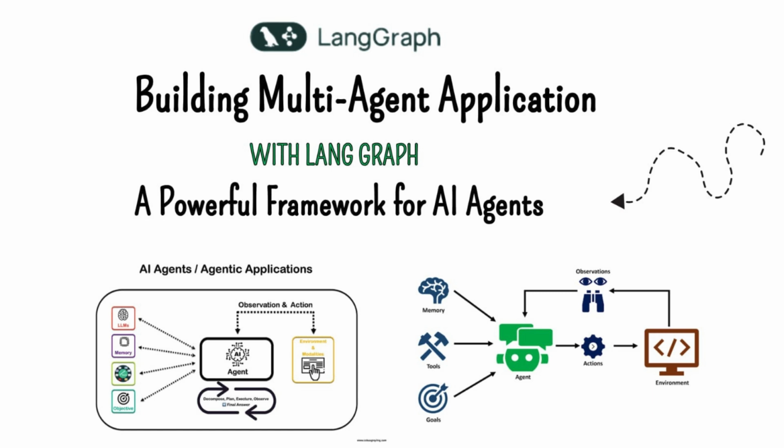Exactly. Plus, the graph promotes reusability. Since each agent is a separate node, you can easily swap them out, change them, or even reuse them in other apps. So it's like building with Legos. You can rearrange and swap pieces to make different things. You got it. This makes development faster, more efficient, and makes it easier to adapt these systems over time as things change. That's really cool. It's like having a system that can evolve as our needs evolve.